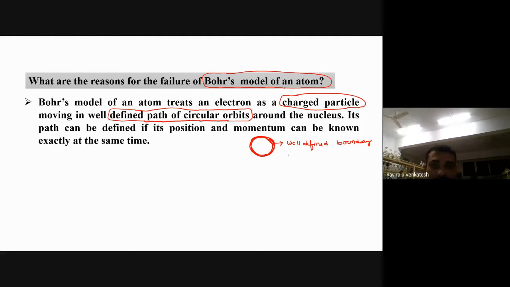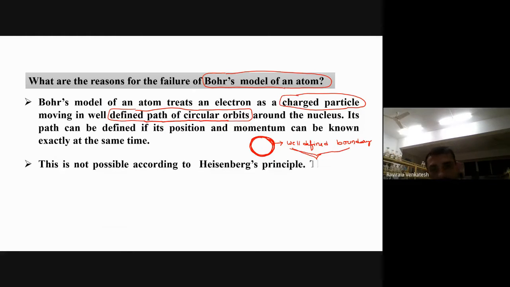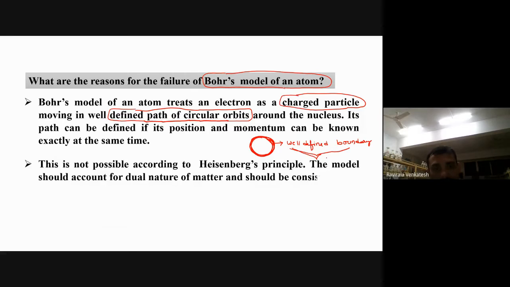Okay, so this is one of the drawbacks actually. Bohr is saying that the orbits in which the electron revolves have well-defined boundaries. If they are well-defined, definitely we can easily find both the position and momentum of the electron at a time. That is not happening, so this is one of the failures. This is not possible according to the Heisenberg principle. The model should account for the dual nature of matter and should be consistent with the Heisenberg uncertainty principle. It should compulsorily exhibit the Heisenberg uncertainty principle.